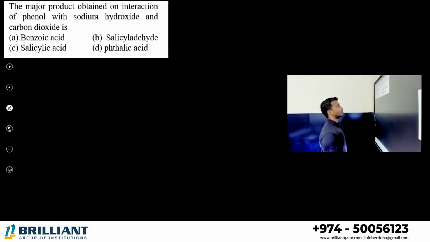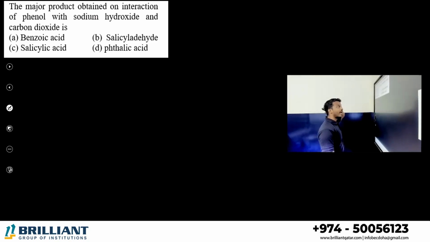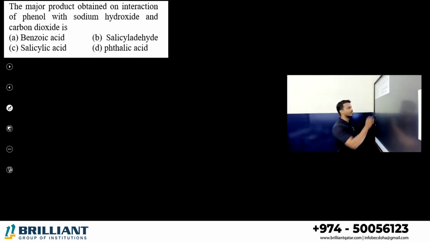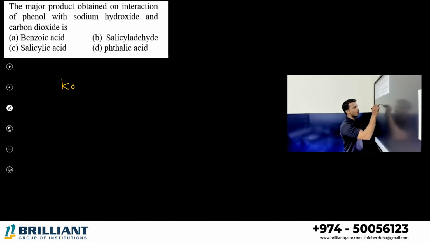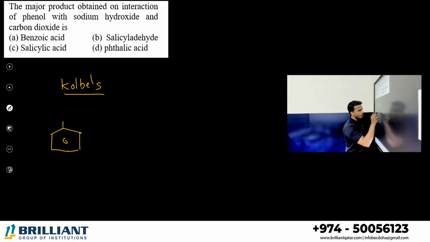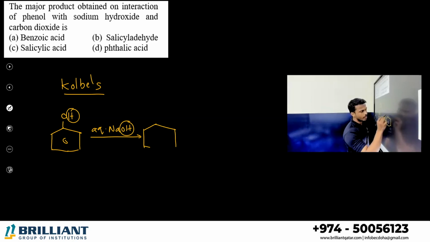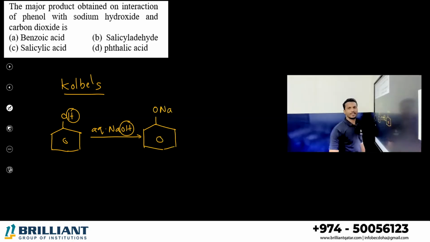The major product obtained on interaction of phenol with sodium hydroxide and carbon dioxide. Carbon dioxide reacting with phenol, only one reaction we studied, that is known as Kolbe's reaction. What is Kolbe's reaction, dear all? We are taking phenol. First we will treat it with aqueous NaOH. This hydrogen of OH is eliminated as water. You will get sodium phenoxide, ONa.